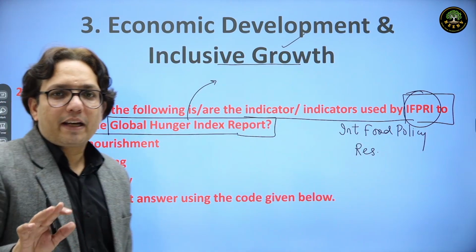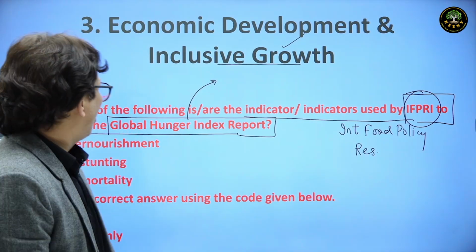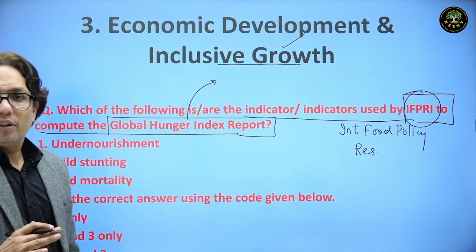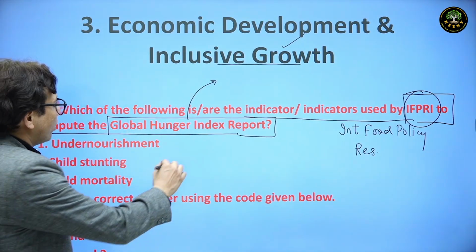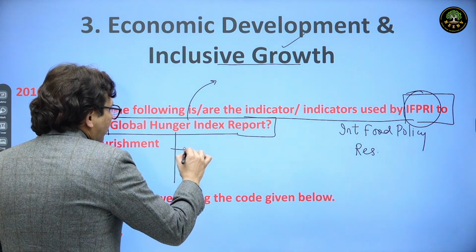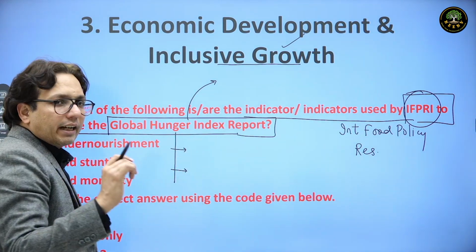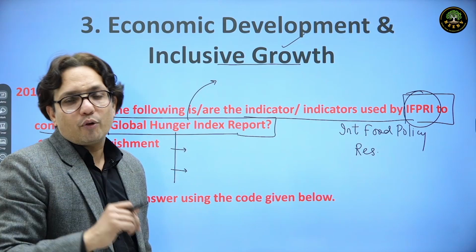Now IFPRI no more releases Global Hunger Index report. Now Global Hunger Index report is released by two organizations which are working in the field of hunger and poverty.